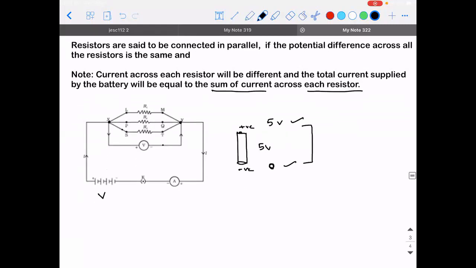Similarly, had the potential here been 4 volt, what would have been the potential of the negative terminal? It will be minus 1 volt, because 4 minus of minus 1 is equal to 5 volt. That is the potential difference of the battery. You're able to understand?